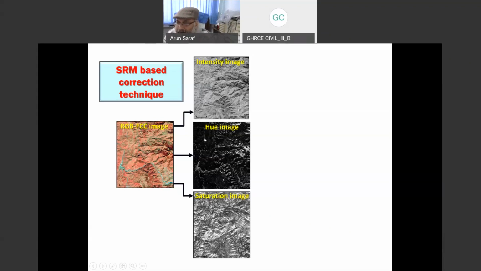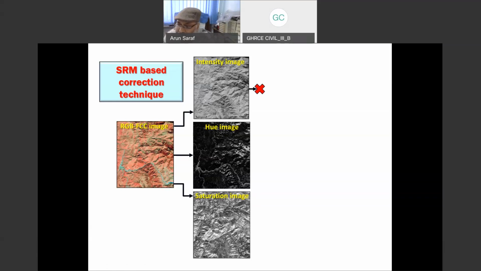That is, intensity, hue, and saturation: hue stands for colors, intensity stands for brightness, and saturation is the saturation of the color. After having this split, what we have done is we drop this intensity image, and we replace it with a SRM, which is a derivative of a digital elevation model.